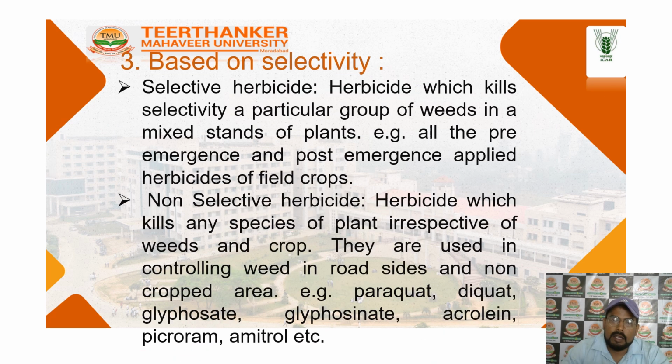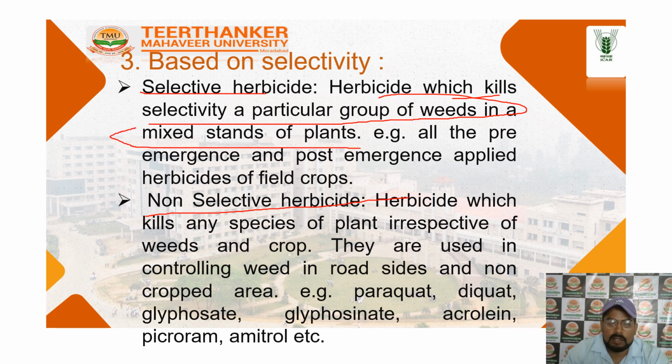Next one is based on the selectivity. Which type of herbicide do you apply? First is the selective herbicide, second is the non-selective herbicide. So a selective herbicide kills only a particular group of weeds and does not harm the crop plant. Only the selective plants are killed, like when you apply in the field, the herbicide only kills the weed and not the rice. That's the specific nature. These come in the category of the field crops.